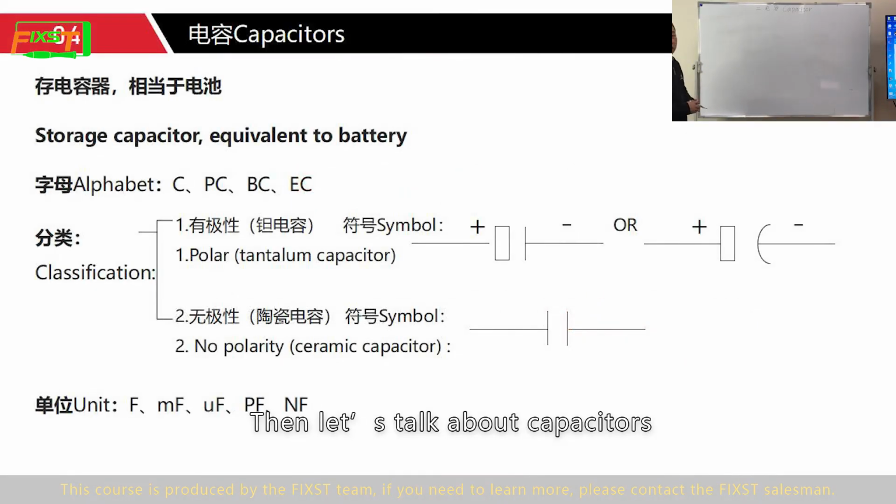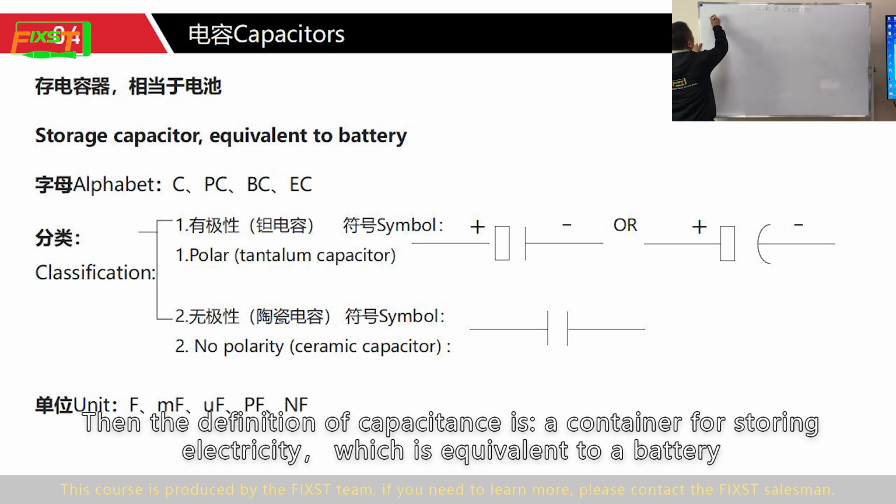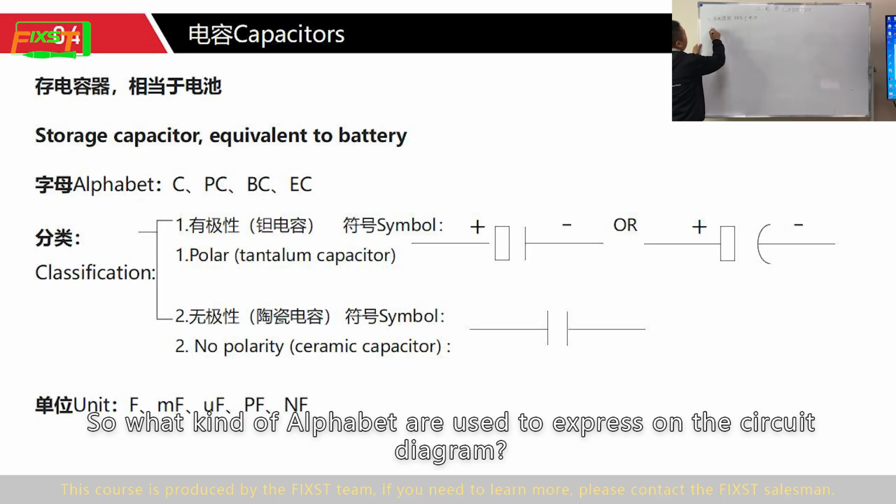Then let's talk about capacitors. The definition of capacitance is a container for storing electricity, which is equivalent to a battery. So what kind of letters are used to express it on the circuit diagram?